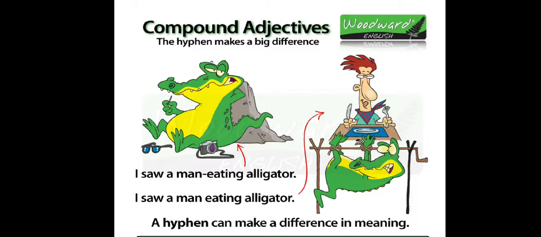So I'm going to explain in detail. Look at the picture once again. One alligator is taking rest, and specs are there. Even a camera is there. And in the second picture, a man stood eating an alligator. What does alligator mean? Just like a crocodile. An animal like a crocodile.